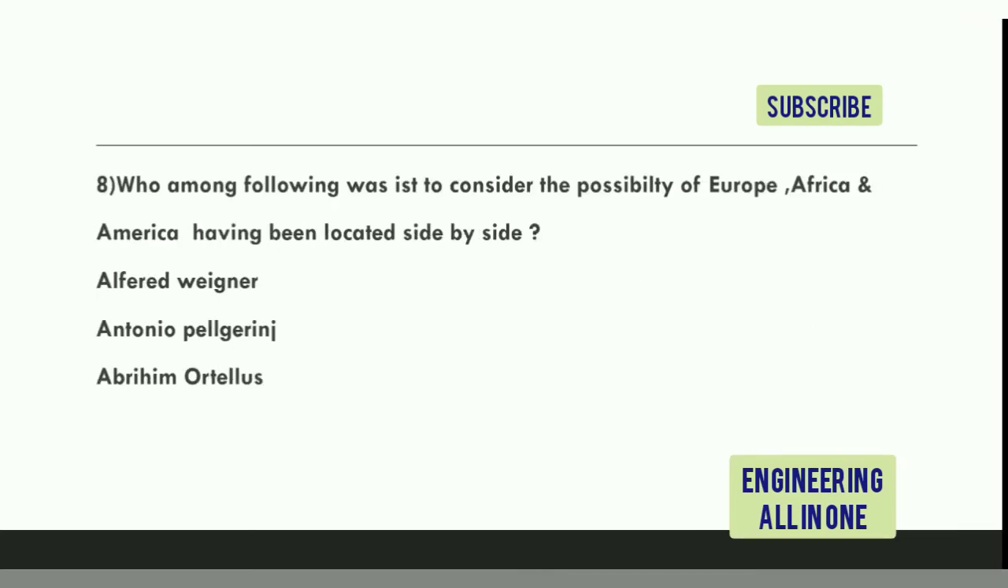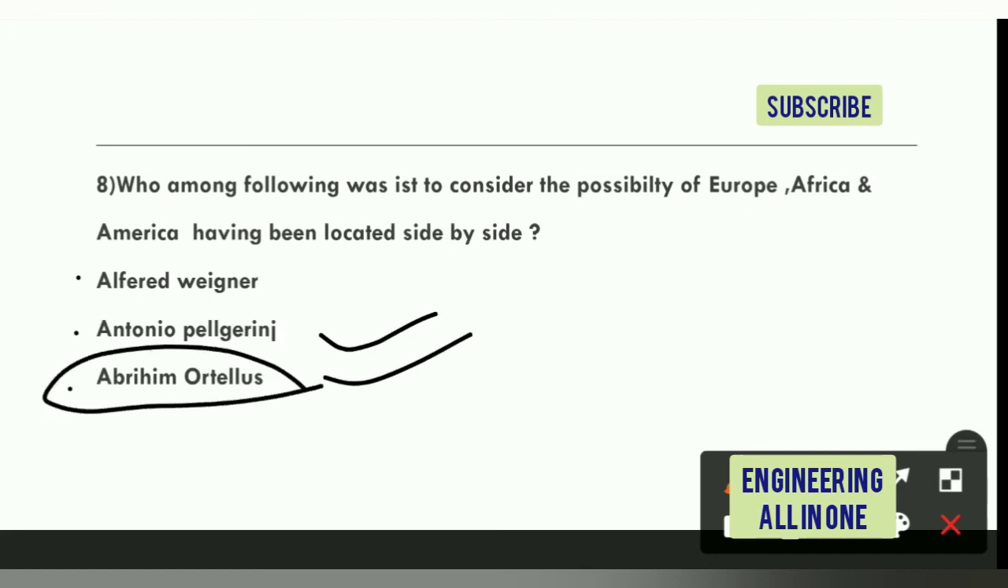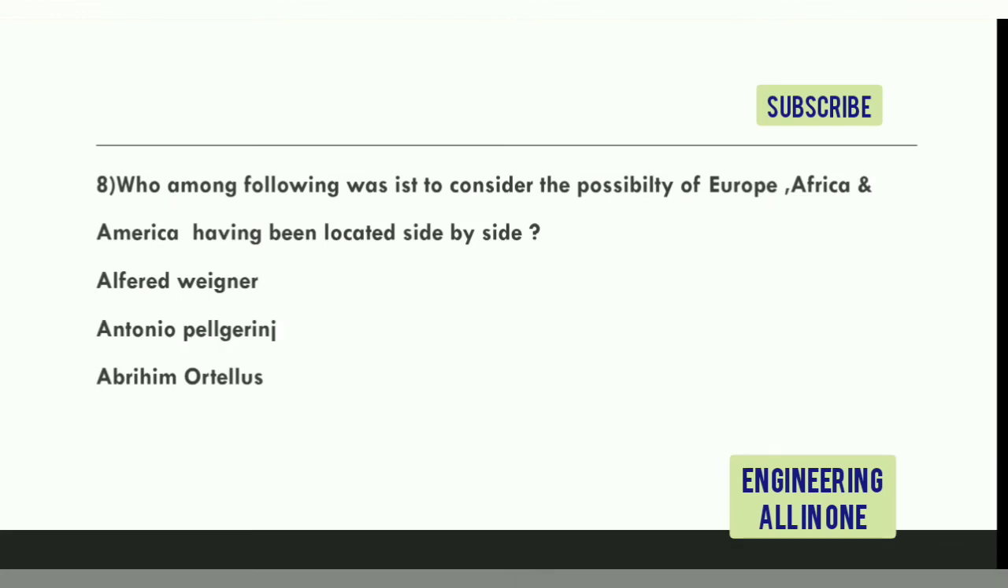Now see the eighth question. Which among the following was the first to consider the possibility of Europe, Africa and America having been located side by side? Options are Alfred Wegener, Antonio Pellegrini, and the third option is Abraham Ortelius. The right option to this question is option C. Abraham Ortelius was the first to consider the possibility of Europe, Africa and America having been located side by side.